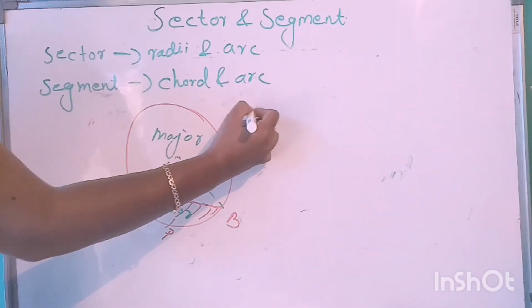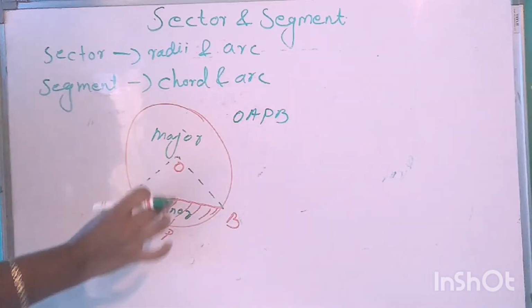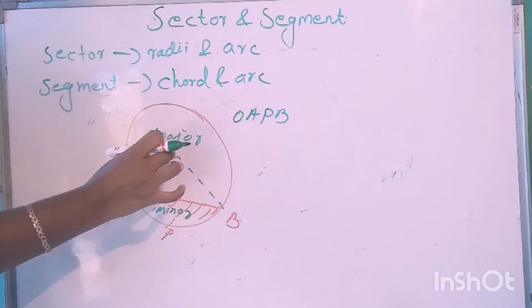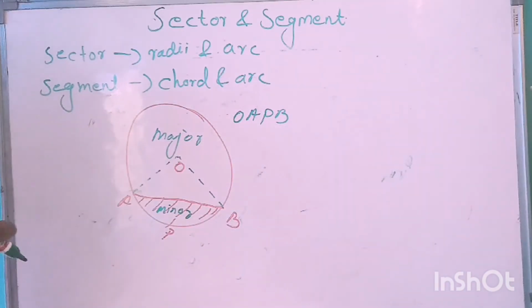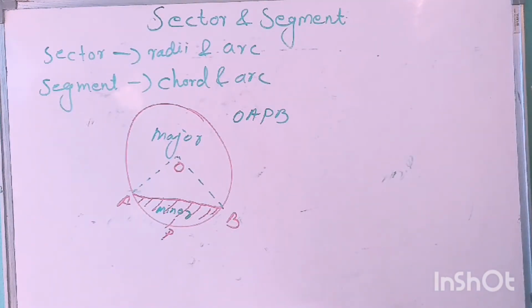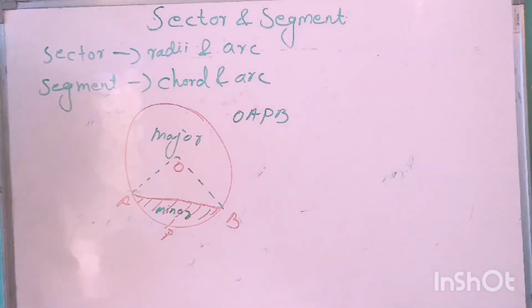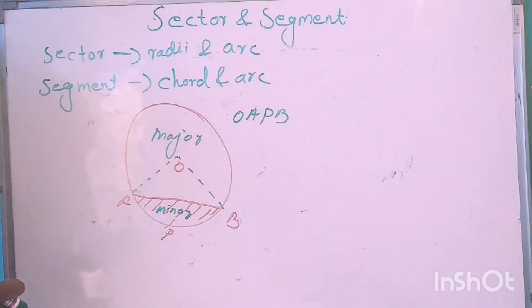That is a portion enclosed between two radii and an arc, so that is a sector. This arc is a minor arc, so this is a minor sector.